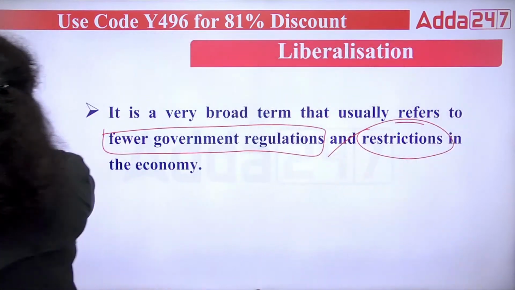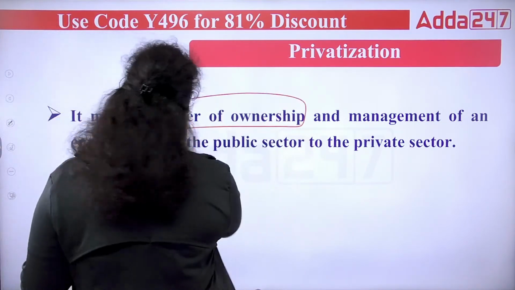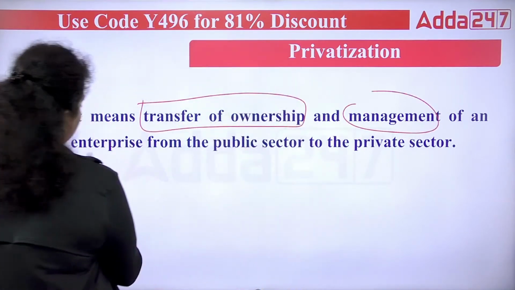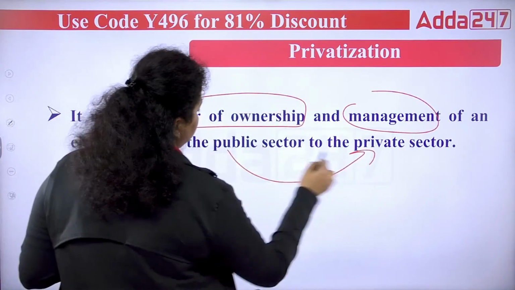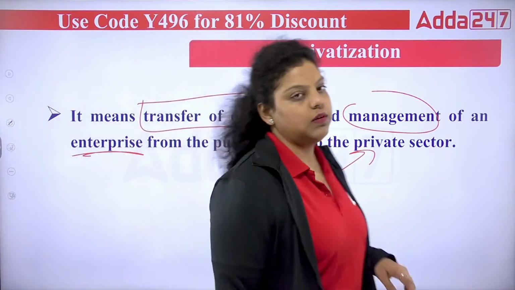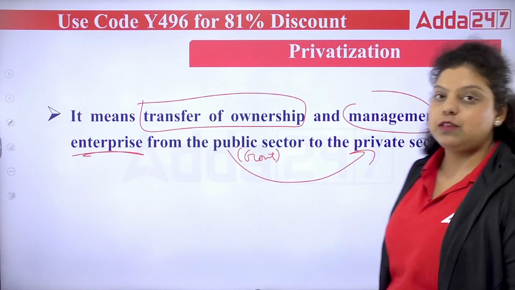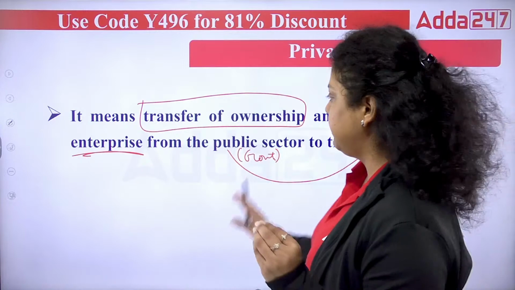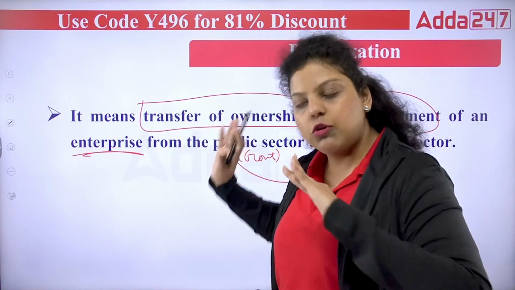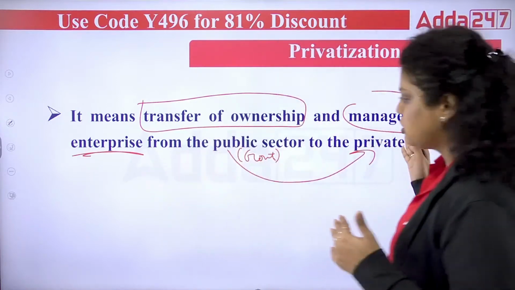Now, next, if I talk about privatization, what is privatization? It means transfer of ownership and management of an enterprise from the public sector to the private sector. Public sector means it used to be of the government, and you have shifted it to the private sector. You have given the management and the ownership of a company to a private company. It also means the withdrawal of the state from an industry or sector is known as privatization. State means government. When the government withdraws its shareholding from a particular company, that is known as privatization.